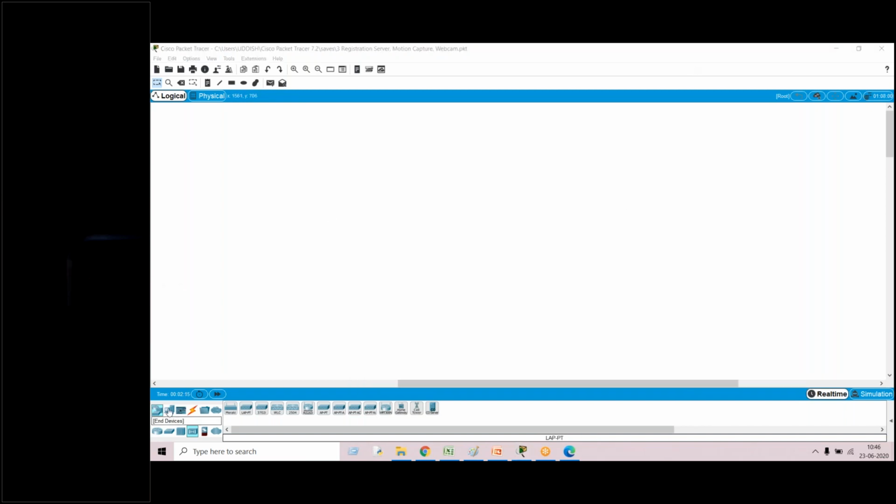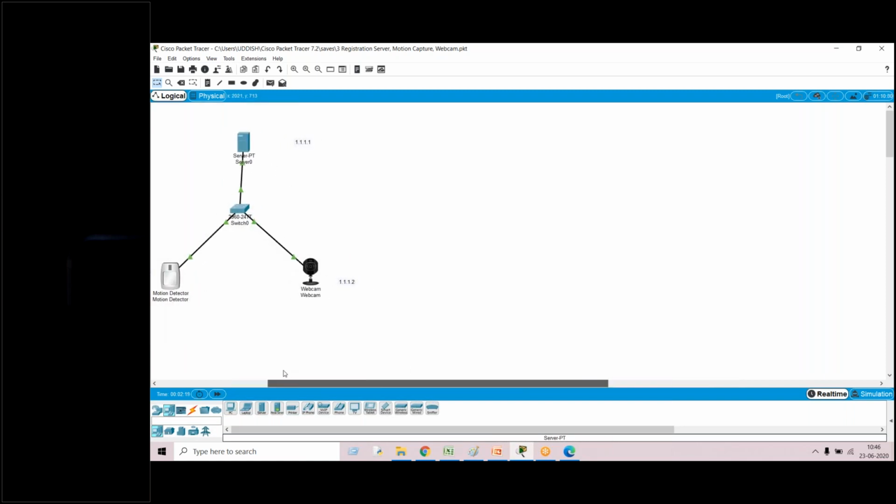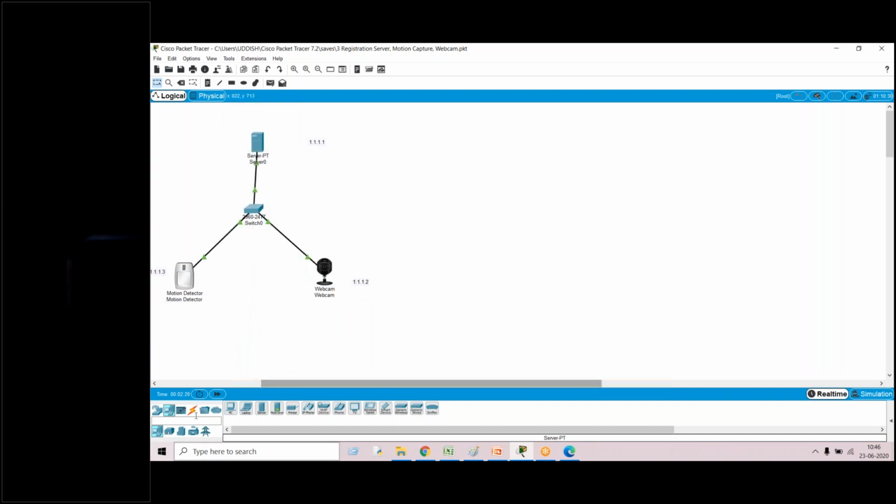Okay, so here the very first thing is, again, you have to choose the devices. What I'll try to do is, simply I'll go to my end devices in the home. I'll be choosing a webcam. I'll bring the webcam into the picture. Next, I'll bring one motion detector into the picture, and this time, instead of using a home gateway, I'll be connecting these two devices to the switch, and once I connect them to the switch, I'll be trying to connect these two devices to the server.